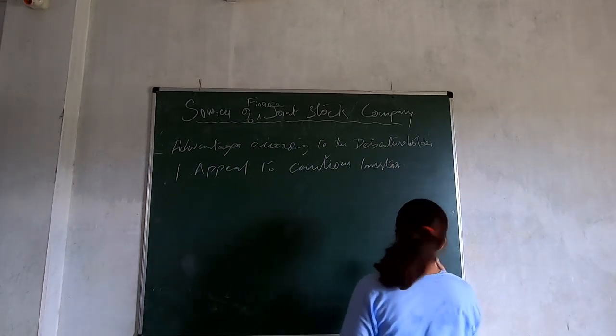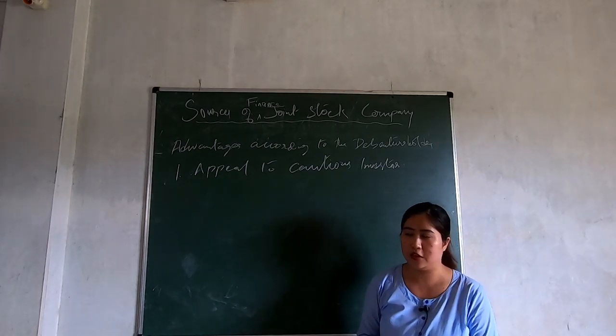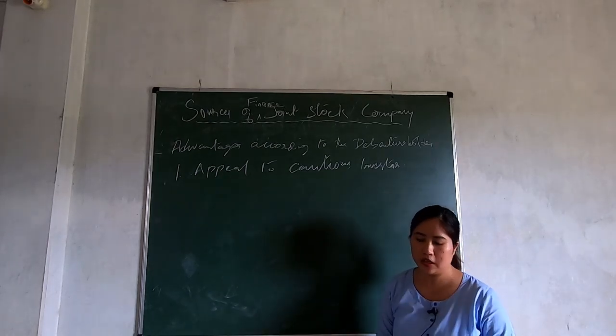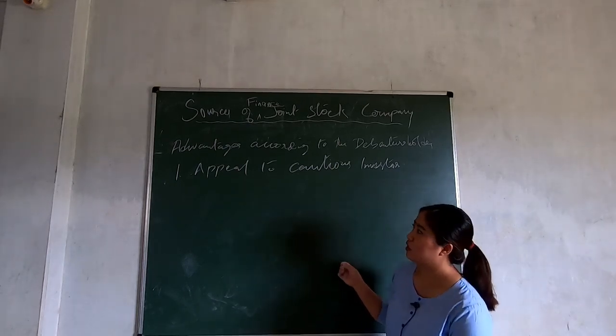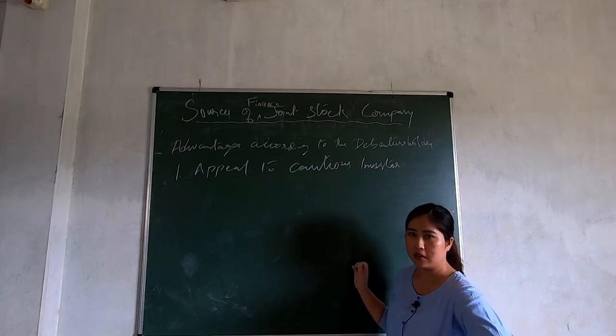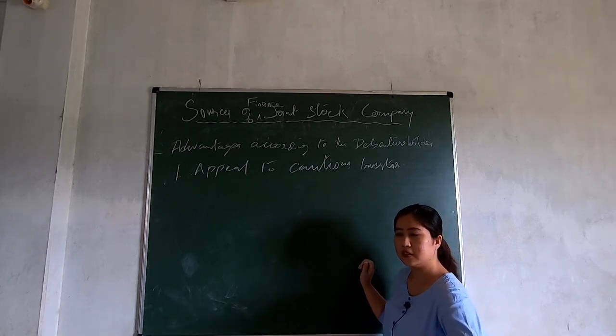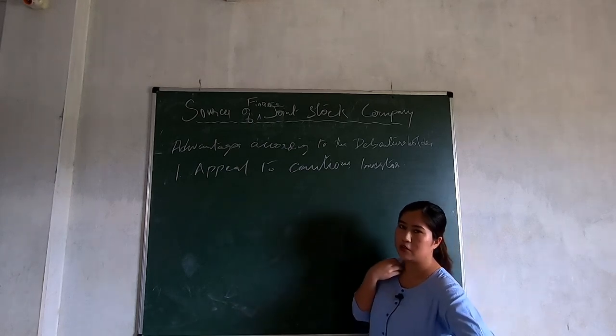It appeals to a cautious investor. An investor who does not like to take risks, who is very orthodox, who wants safety in their investment, that type of person can easily invest in debenture. Why? Can you tell me why it appeals to a cautious investor?